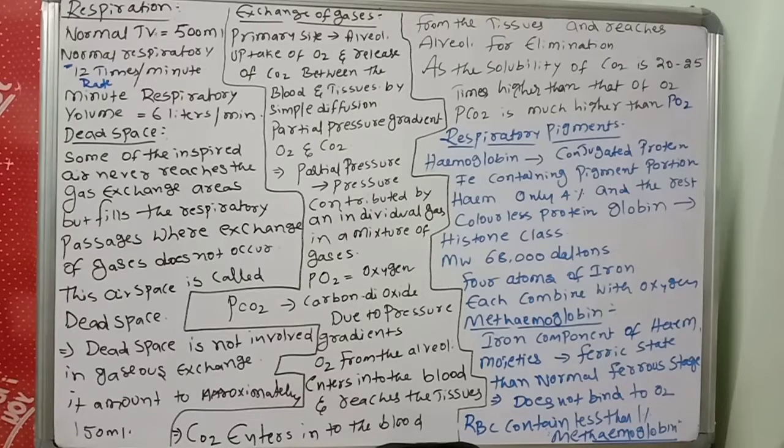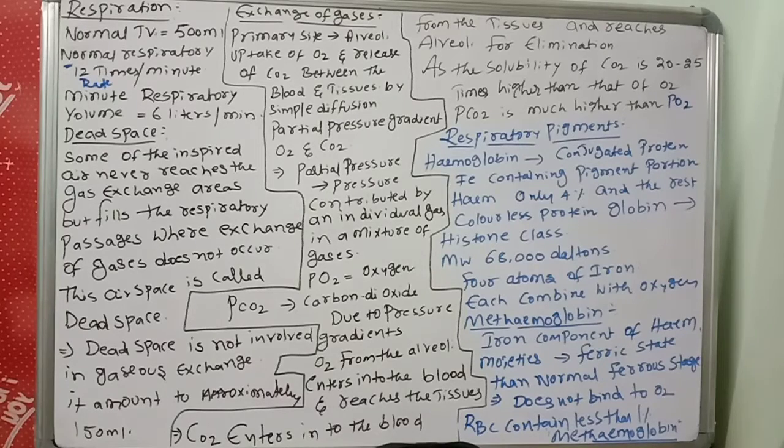Next, methemoglobin, another important pigment. In methemoglobin, the iron component of the heme moieties is in the ferric state, not the normal ferrous state. Ferric iron does not bind to oxygen. RBCs contain less than 1% methemoglobin. This point is also very important.